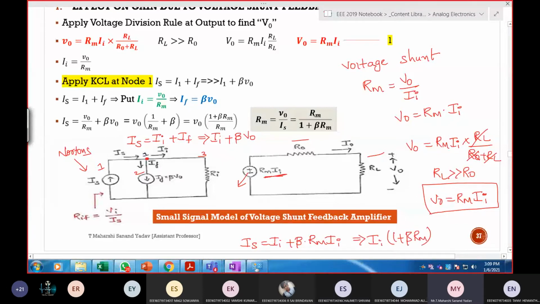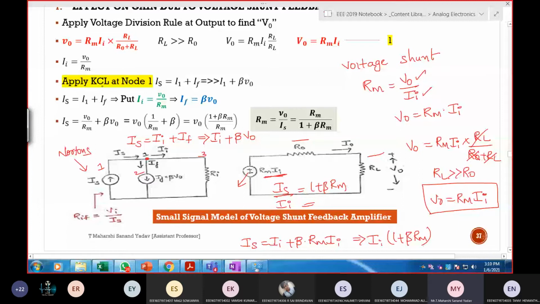So IS by II is nothing but 1 plus beta times RM. But what is our requirement to calculate gain? V out by II. So this is one of the relations which I got. Next, what should I do?